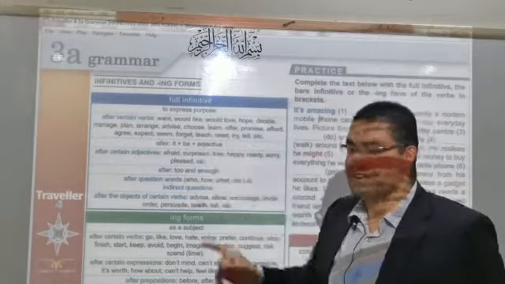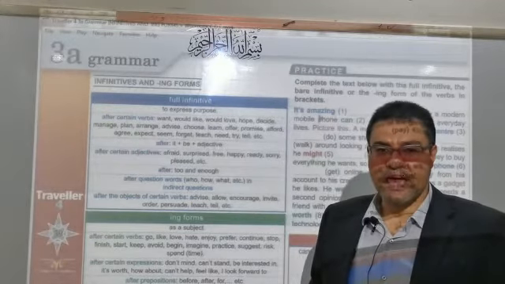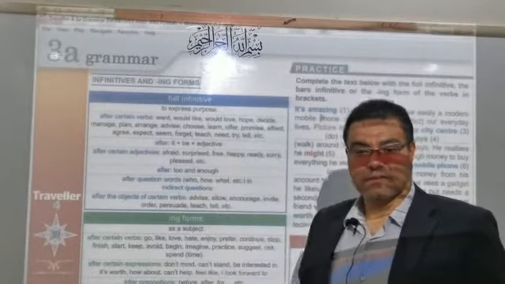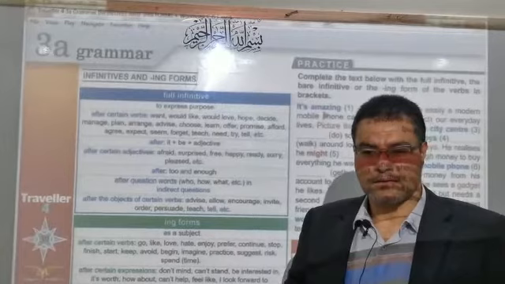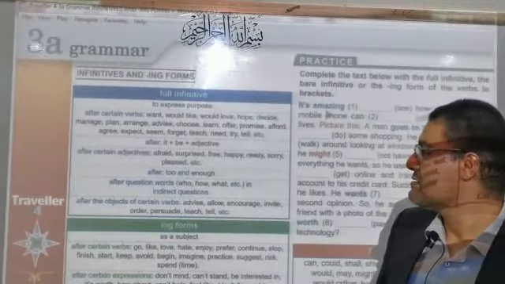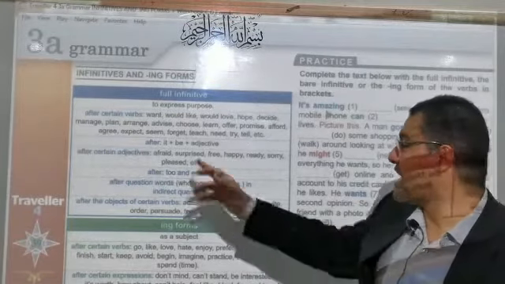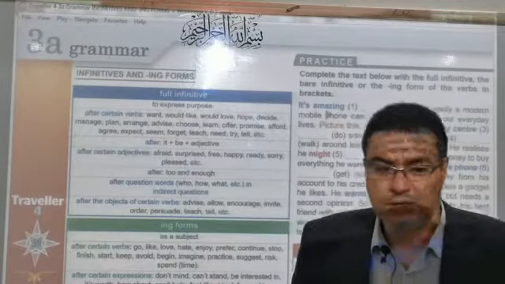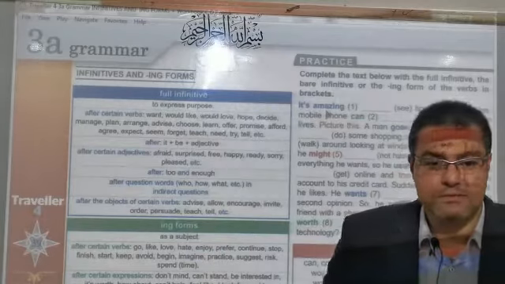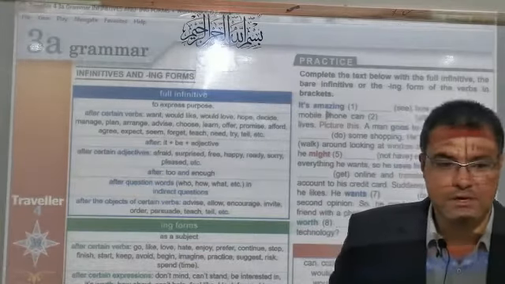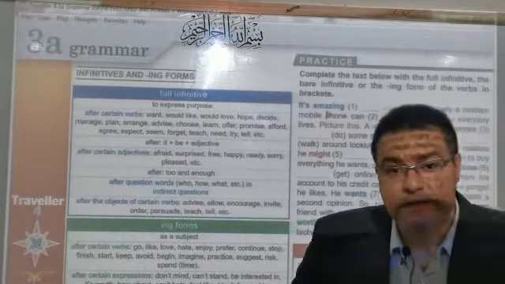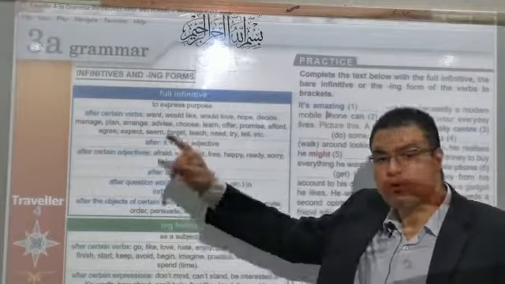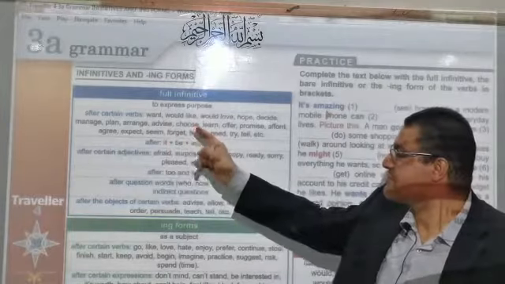Let's go to know the uses of the 3 forms. Let's begin with the full infinitive. When can we use the full infinitive? Look at the board and think. Tell me, who can tell me? Excellent. We can use it to express purpose. I want an example. We go to school to learn. We go to school to study. We travel abroad to speak English.